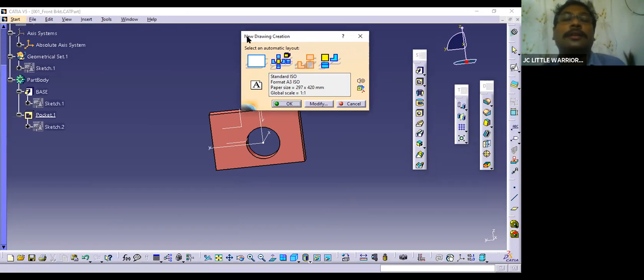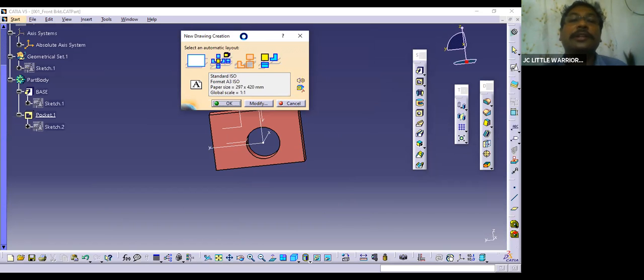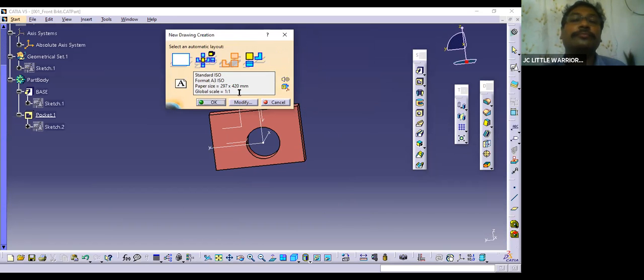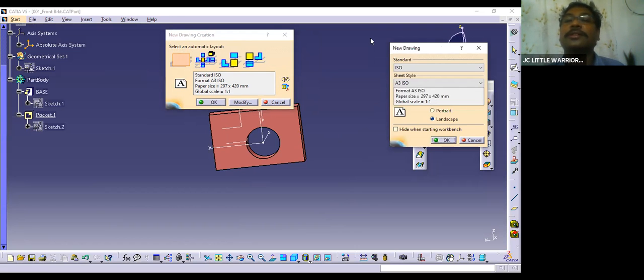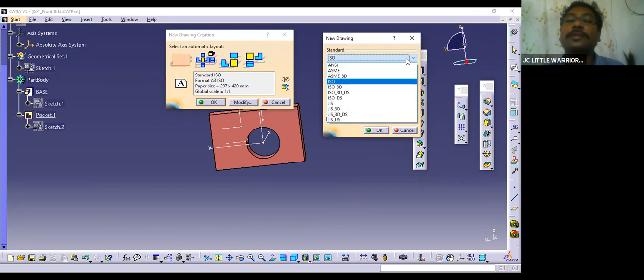Okay, if you enter into drafting, it will ask you all the details. Okay, you want to have these details or you want to change it. If you want to change it, then you have to modify. Based on your requirements, the OEM will say which standard you need to use.